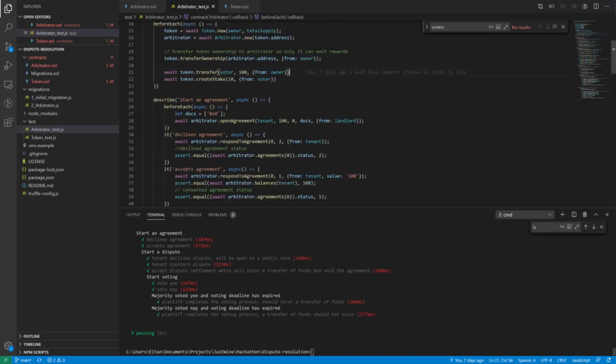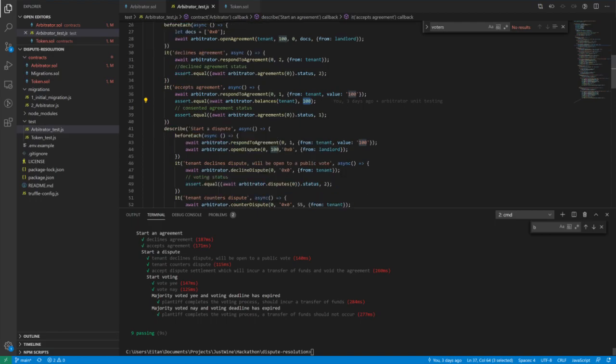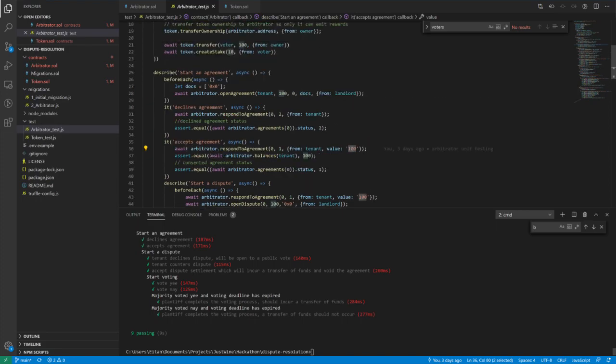So the landlord starts an agreement, opens the agreement, the tenant then accepts it and deposits a balance of 100 Wei in this example. And then, if everything is good at the end of the agreement, the lease expires. The tenant will just get their money back, and everyone will move on with their lives.